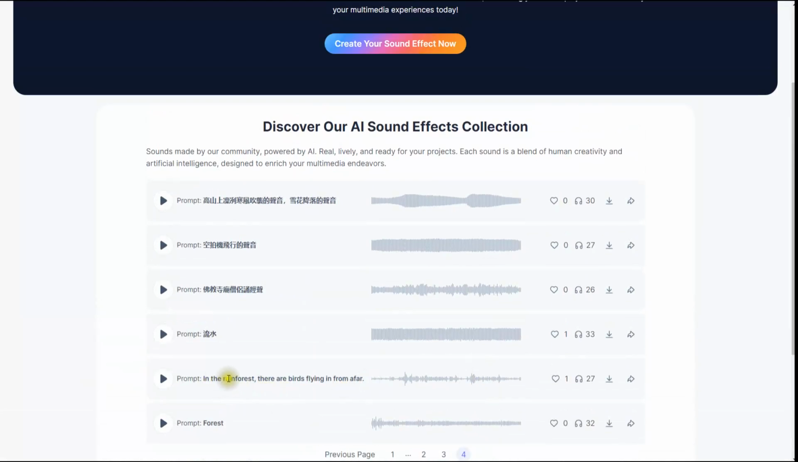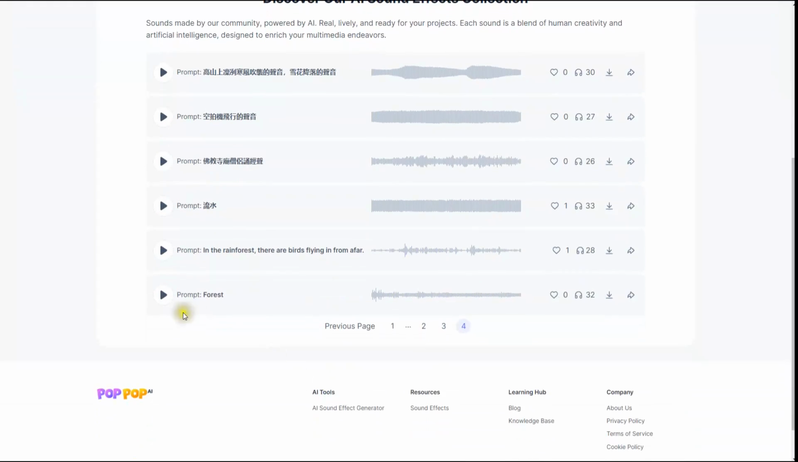Ooh, in a rainforest there are birds flying from afar. Okay, let's play it. Beautiful sound, beautiful forest. Yeah, that actually sounds really nice, and this one did too.